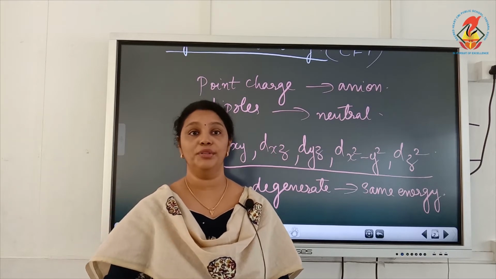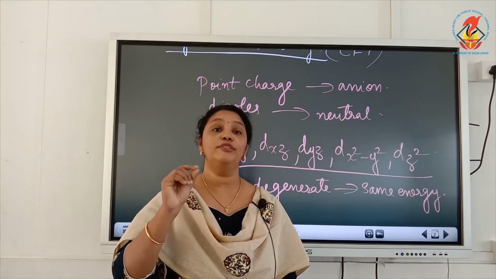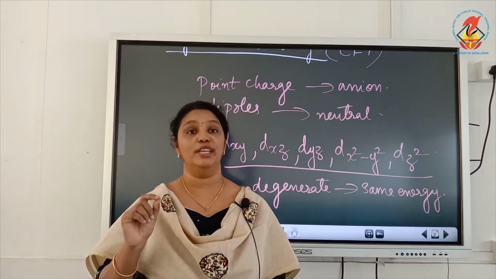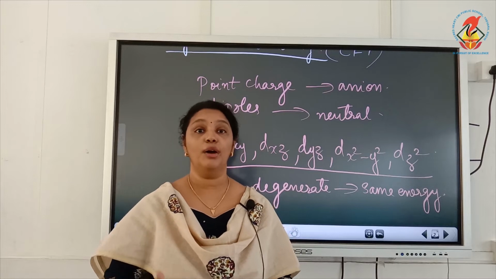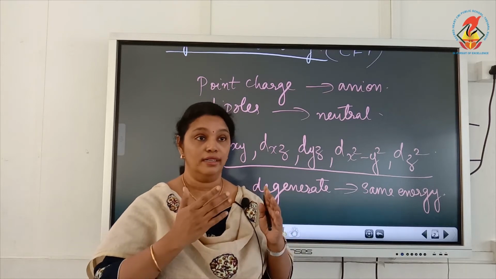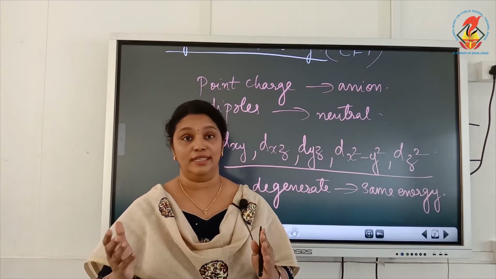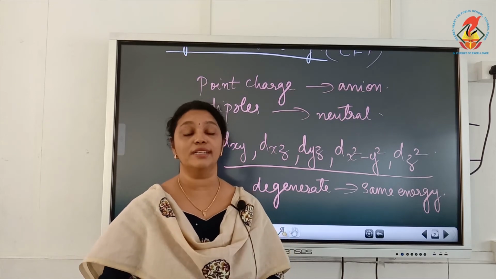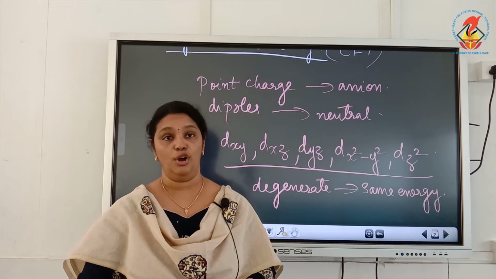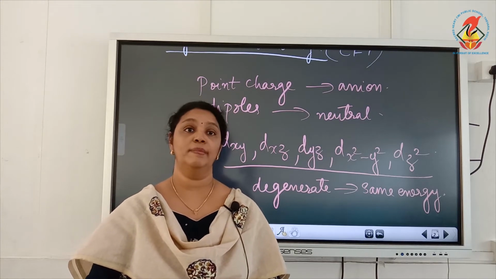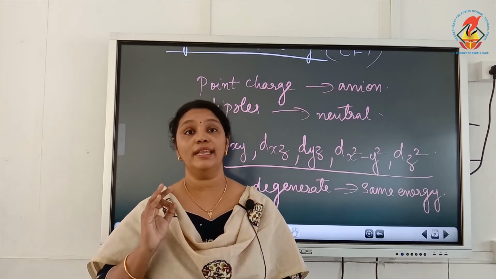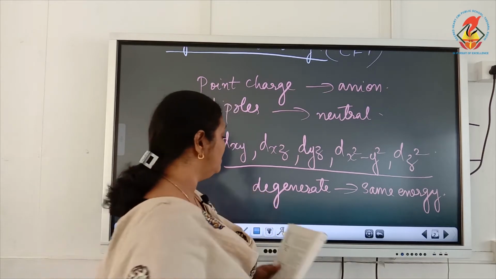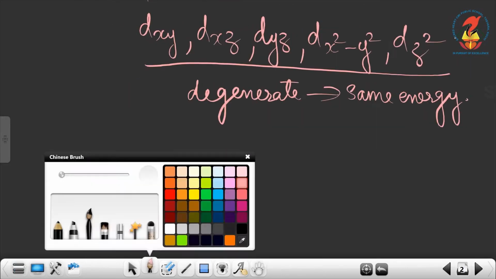Next we are going to see the crystal field splitting in octahedral coordination entity, meaning why this d orbital gets split in the presence of ligand, or how the degeneracy of the d orbital is lost in the presence of ligand. So these are the 3 postulates of crystal field theory. Next we are going to see the crystal field splitting.